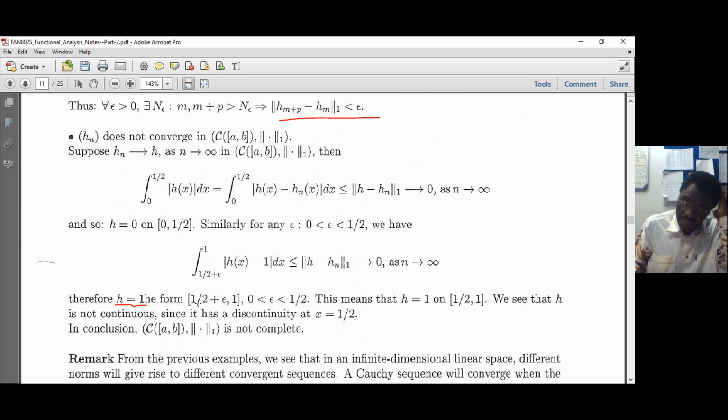And h of x is 1 in this interval. You can see here that this norm goes to 0. And if you integrate on this interval, it is less than this norm which goes to 0. So meaning that the integral itself is 0. If the integral is 0, the integrand is 0 because it's a positive function. So h of x will be 1 on that interval, and that's what we have here.